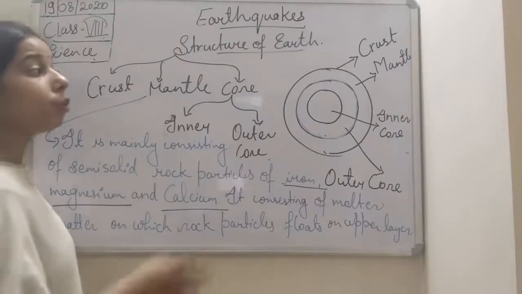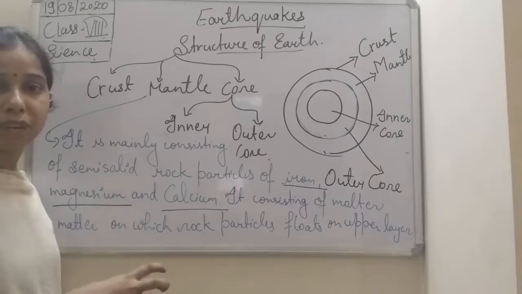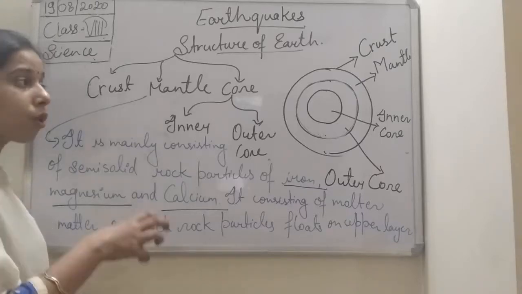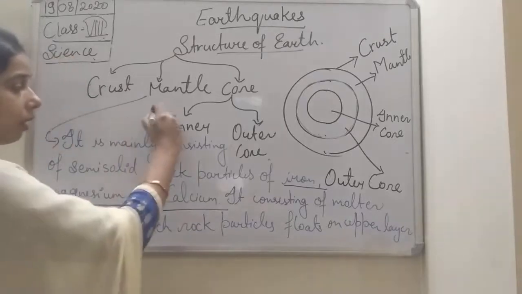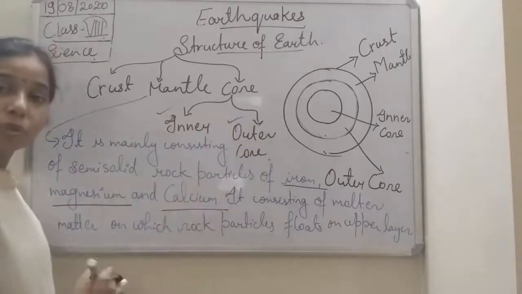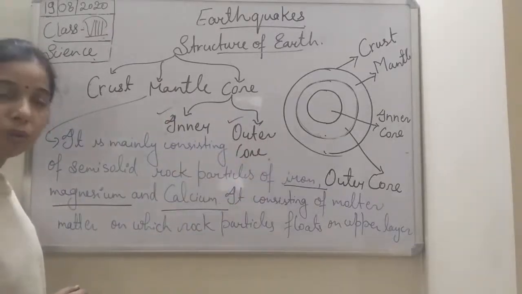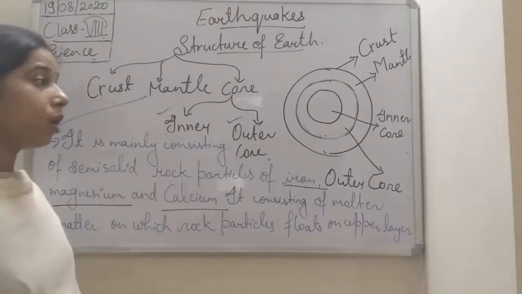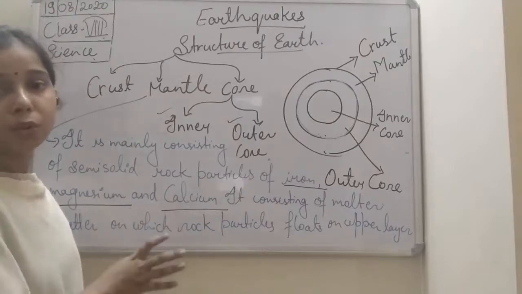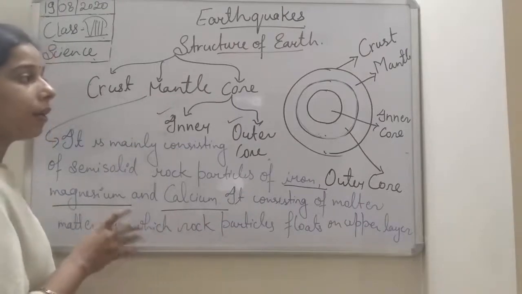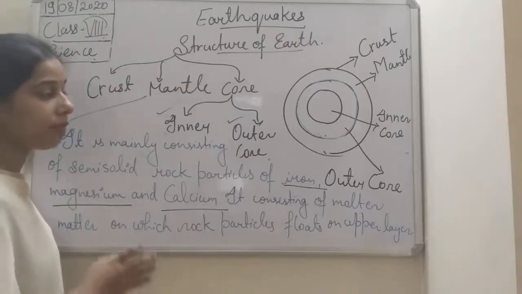Now if we talk about the core of the earth, students, the core is the central-most part of the earth. Okay, so the core of the earth is again divided into two, the inner core and the outer core. So we will discuss one by one. First of all, we will discuss the outer core, and then we will talk about the inner core. So the outer core is basically the layer which is just after the mantle. Okay, and if we talk about the composition, or the things present in the outer core,